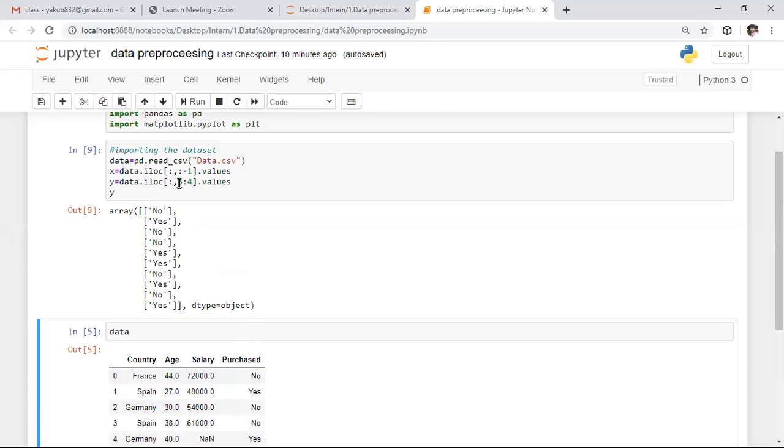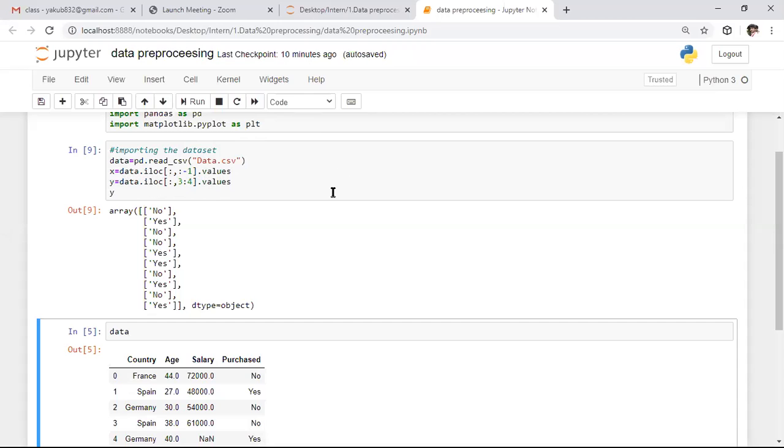So here we are accessing all the rows corresponding to this third column, and we are accessing all the values corresponding to this thing. First, initially, we need to import essential libraries. After that, we need to read the data set. After that, we need to divide this entire data set in the form of input as well as output. So here in the X I am storing the input, and in the Y I am storing the output.